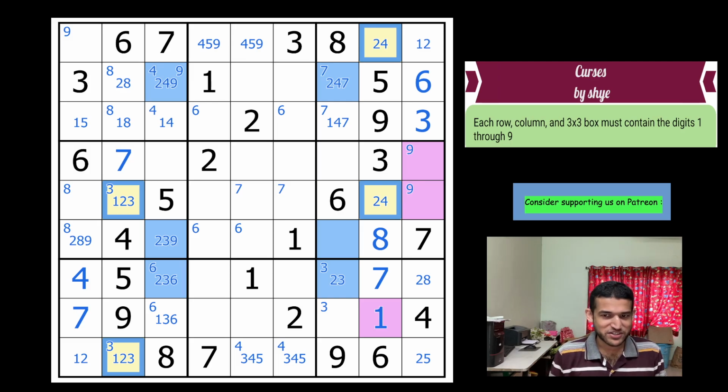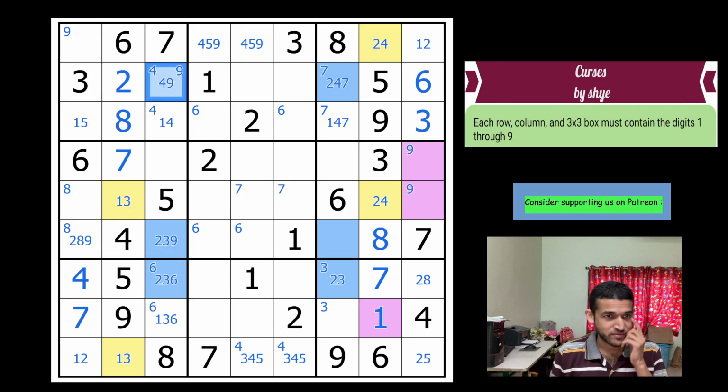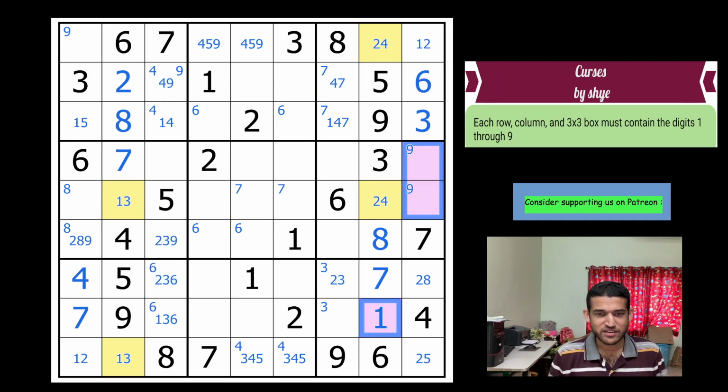So that's not a 2. That's a 1, 3 pair, and that gives me an 8 here, which gives me a 2 here, and this is a 4, 9. That's not a 2, so let's remove these blue guys here. I'm going to let the yellows remain because I still think it's such a beautiful idea. So you have a quadruple here as we deduced at the start.